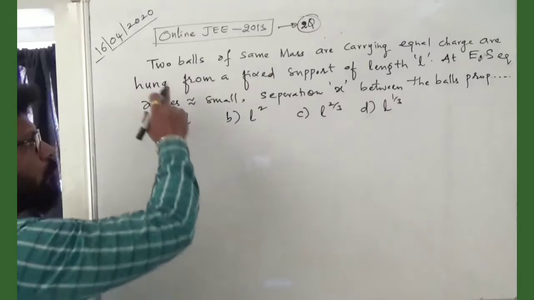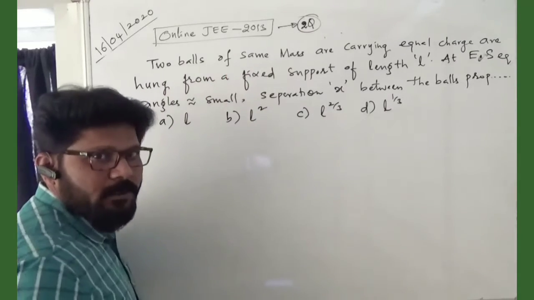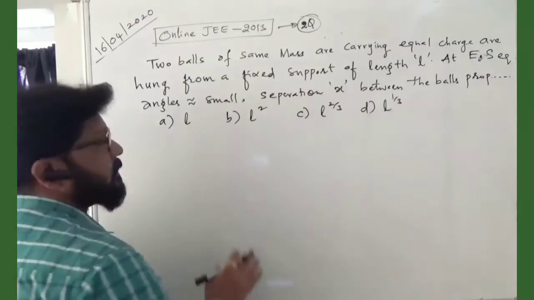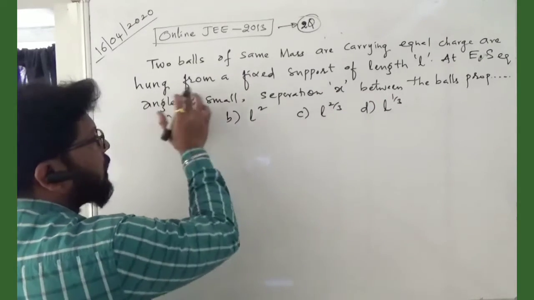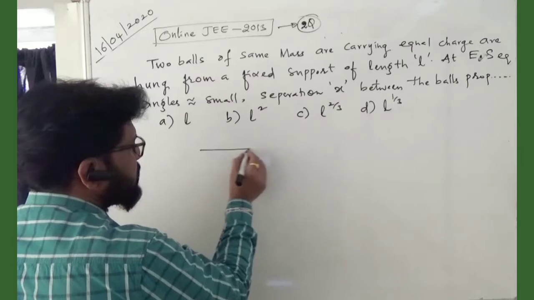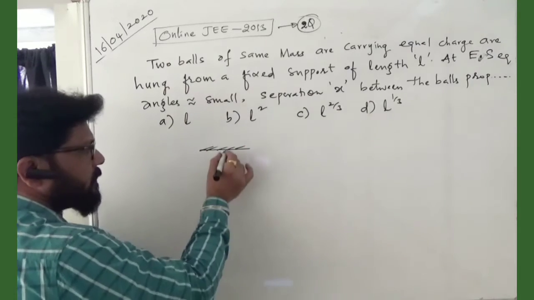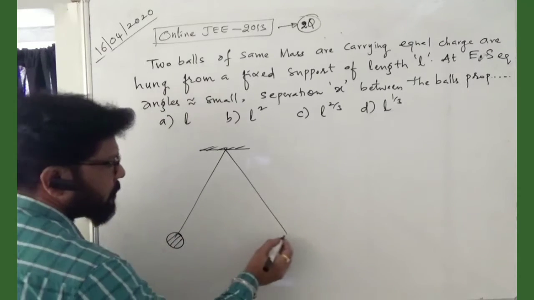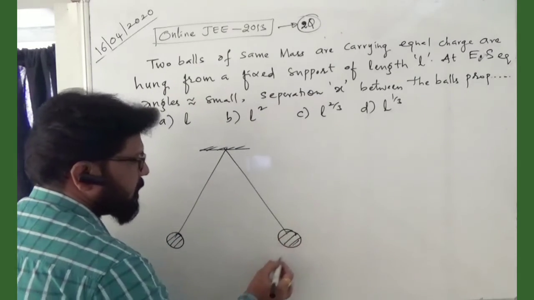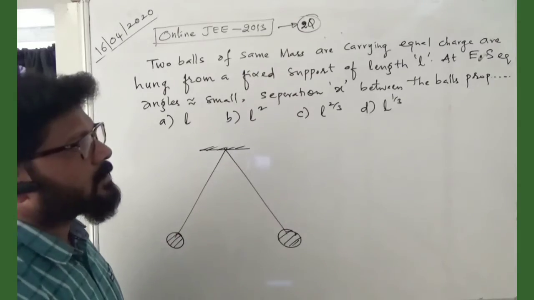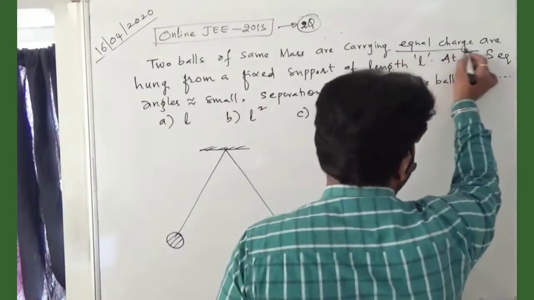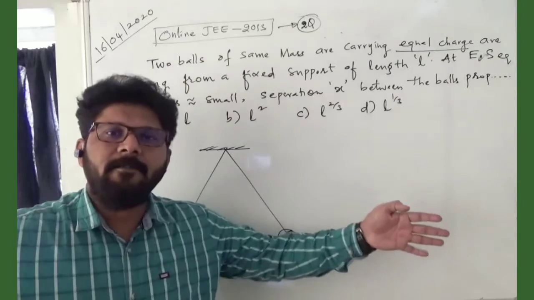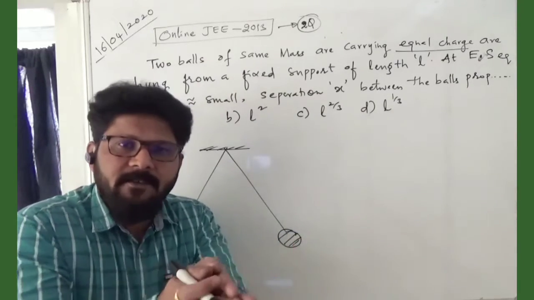Now what is it saying? Two balls of the same mass, carrying equal charges, are hung from a fixed support. Let me take it like this. This is the fixed support and they are hung from the same point, separated by a certain distance because they are of the same mass carrying equal charges. Note this point: equal charges means same charges, same positive charges, they will get repelled. One positive, one negative means they will attract.